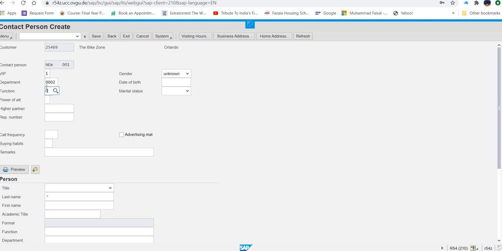Here is the function. And then after the function, the next thing is call frequency. So for call frequency, you will put again 0002 here. Where is the call frequency? Here. Again, I am repeating that it is not necessary that whatever the options are available on the screen, you have to enter the data in all of them. No. Whatever is given to you, you have to put the correct data in the correct field, and rest of the field leave it as is. Okay.